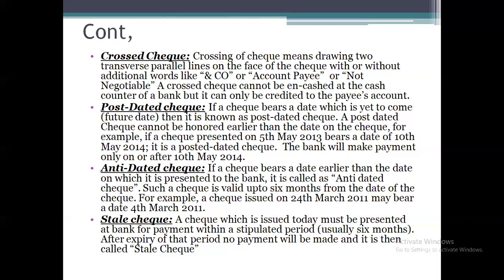They have given the example that if a check presented on 5th May 2013 bears a date of 10th May 2014, it is a post dated check. Actually, the date written on the instrument is 10th May 2014, but it is being presented on 5th May 2013. That is called a post dated check.